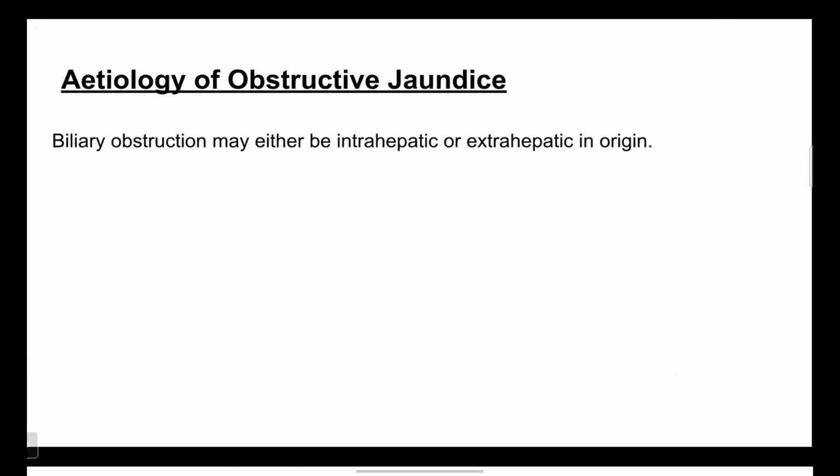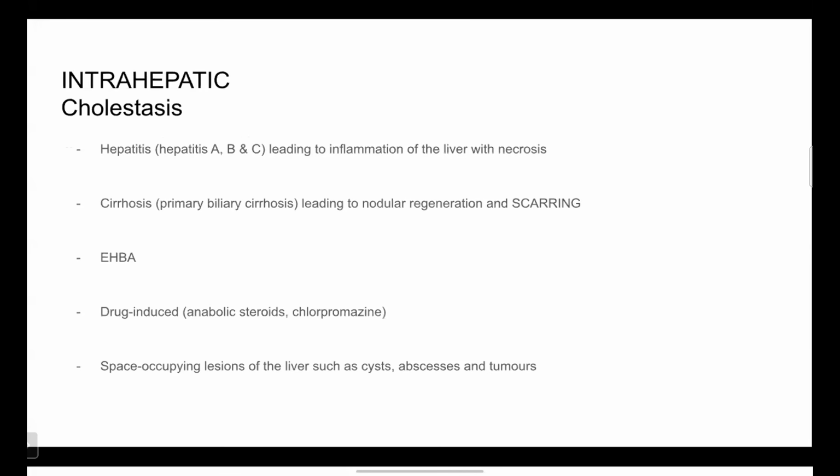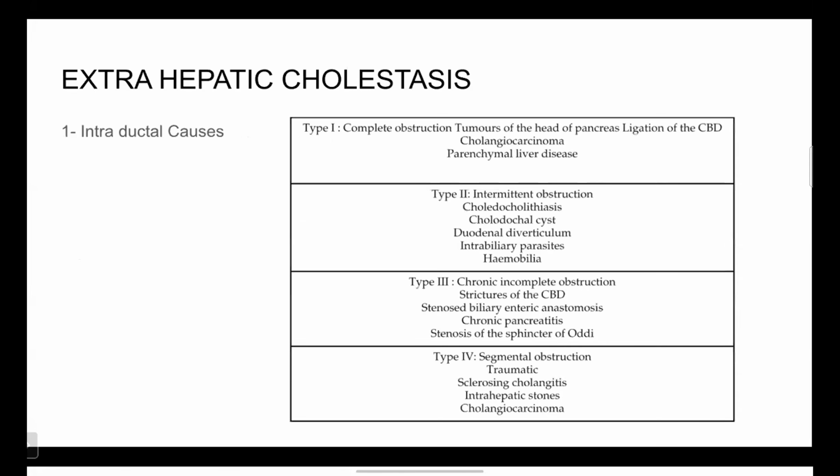Etiology of obstructive jaundice: biliary obstruction may be either intrahepatic or extrahepatic in origin. Intrahepatic cholestasis. Etiologies are hepatitis A, B, and C, leading to inflammation of liver with necrosis. Cirrhosis, that is primary biliary cirrhosis, leading to nodular regeneration and scarring. Extrahepatic biliary atresia. Drug-induced, such as anabolic steroids and chlorpromazine, and space-occupying lesions of liver such as cysts, abscesses, and tumors.